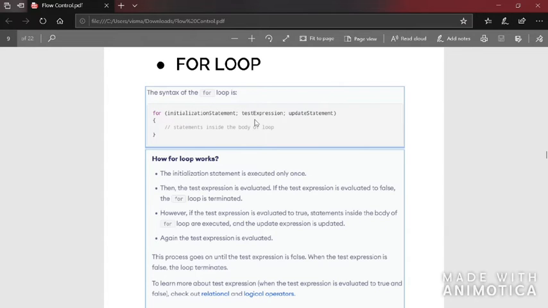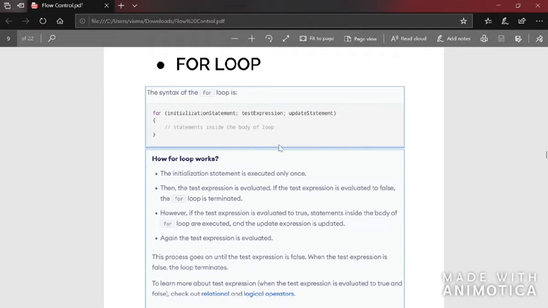Then it will see the test expression, which is I less than 11. The value stored in I is 1. 1 less than 11 is true. So it will execute the body of the loop, which is a equal to a plus 1. Initially the value of a was 1. After incrementing a by 1, the value 2 will be stored in a.